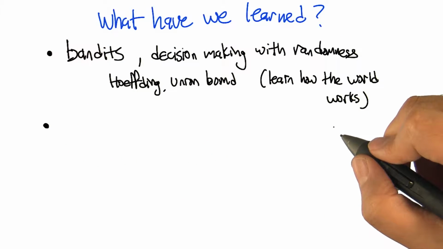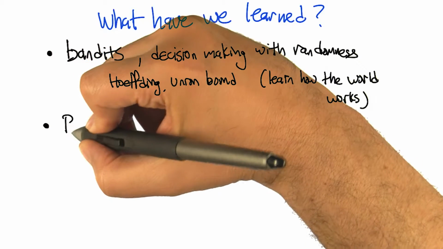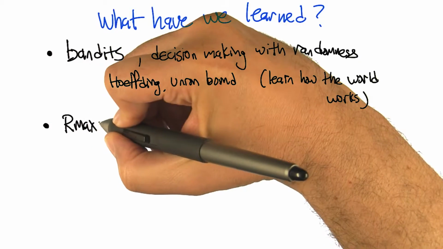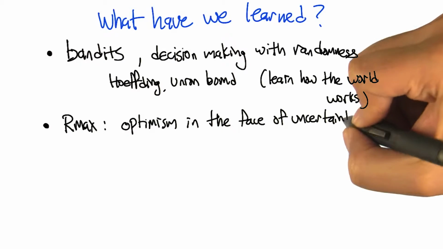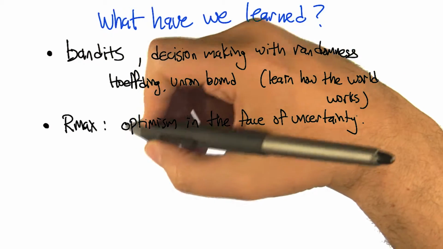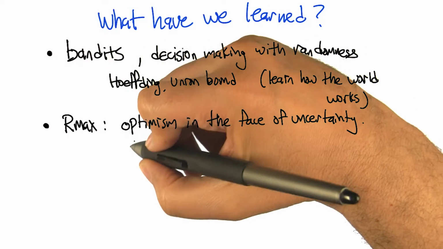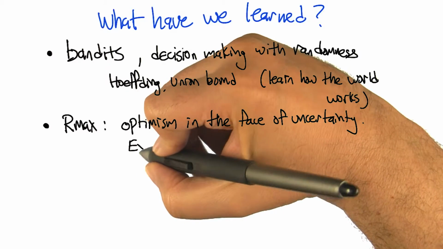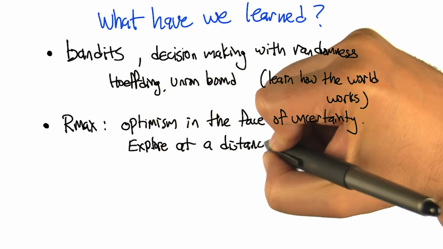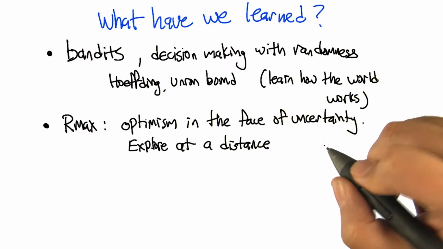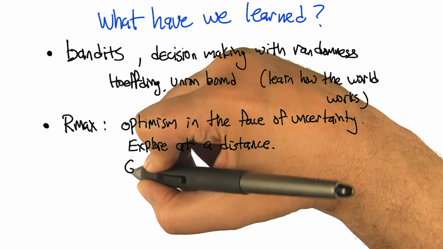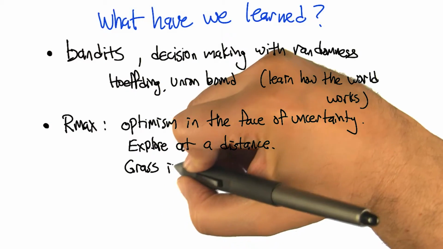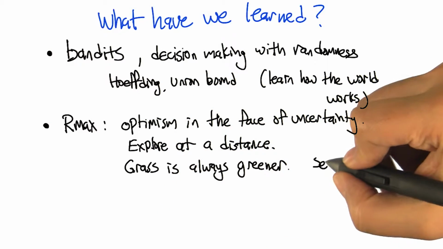And then the second thing is we learned about Rmax, really, and how Rmax works specifically with deterministic MDPs. Right, and so that was about optimism in the face of uncertainty and how it would cause us to explore, or discover new stuff about the world, by planning ahead and trying to get to states where new information could be gained. Well, what it really says is, we believe the grass is always greener until we get there and learn otherwise.